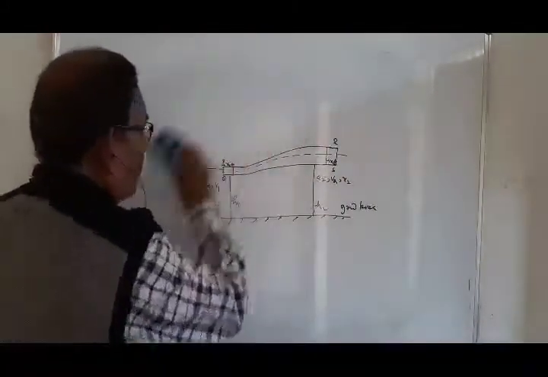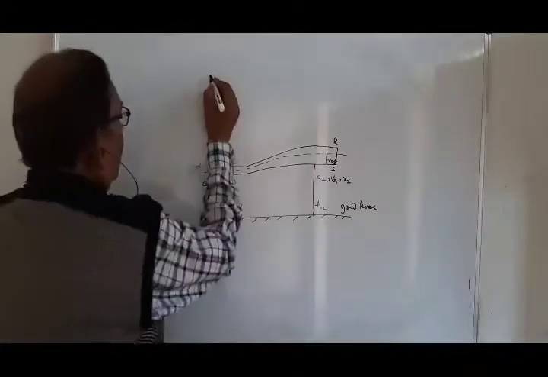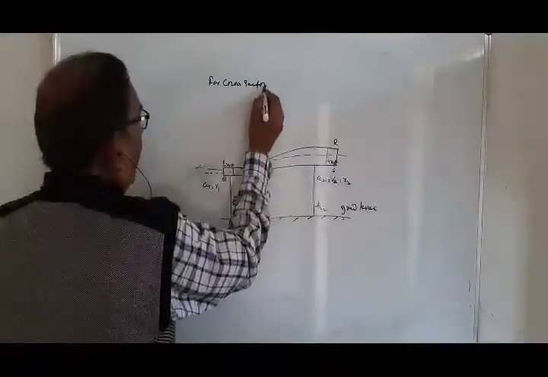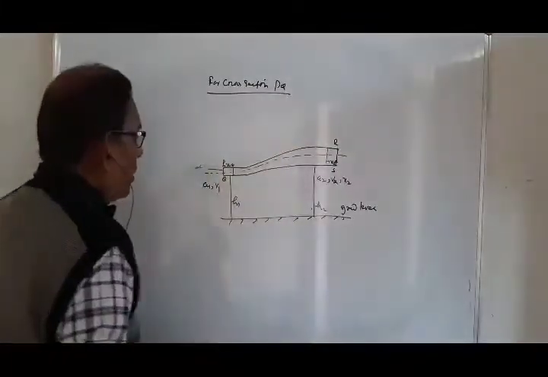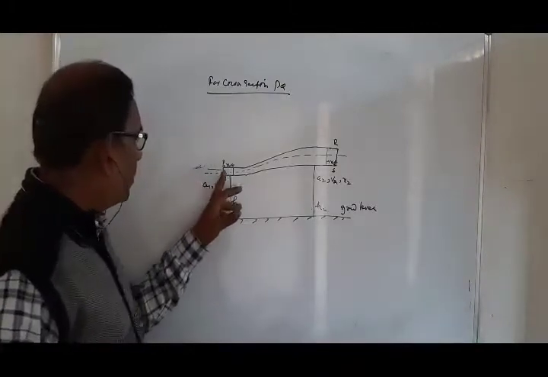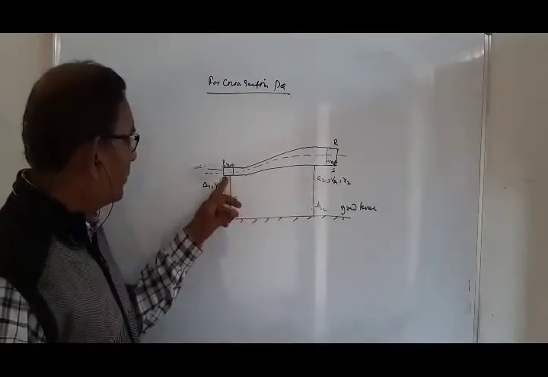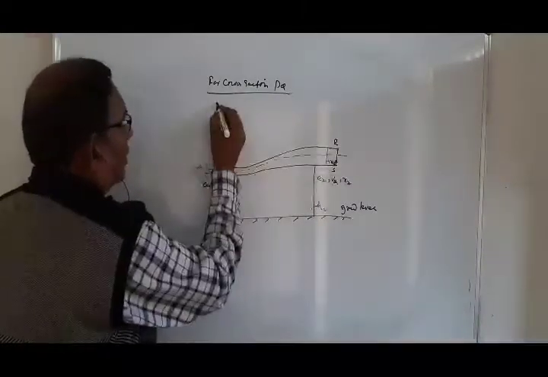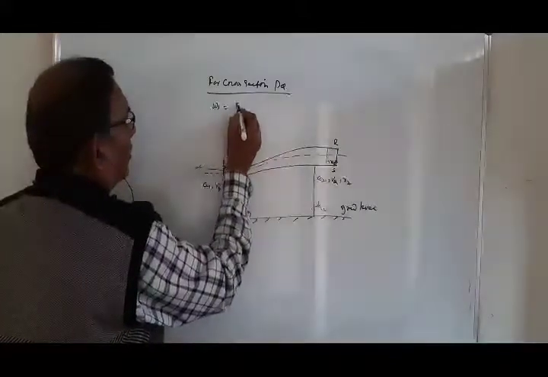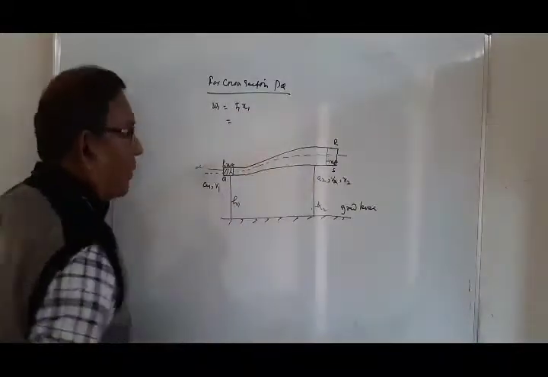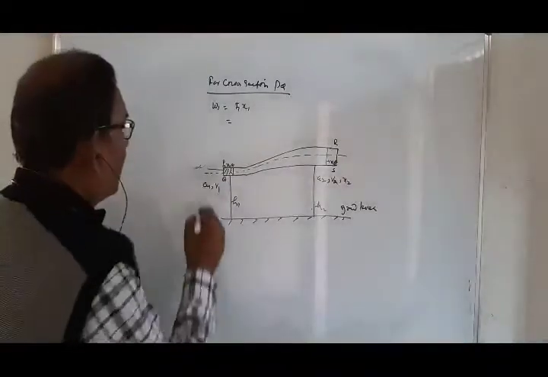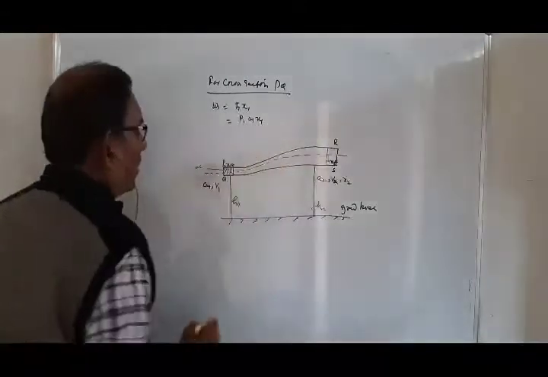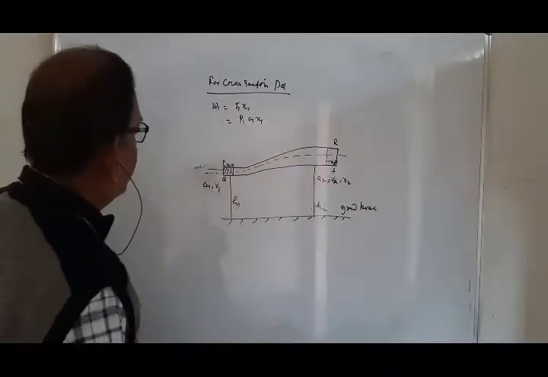Look here, cross section PQ. When the liquid flows through the distance x1 in this cross section, as shown in the figure, the work done is equal to F1 x1. You express the force in terms of pressure, that is P1 A1 x1, where A1 is the area of cross section at PQ.